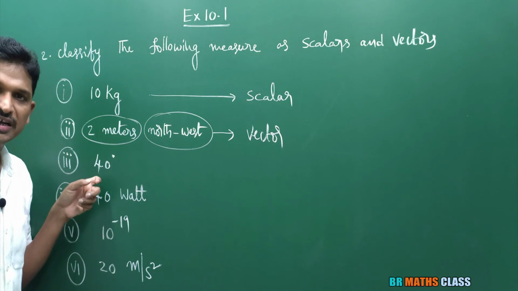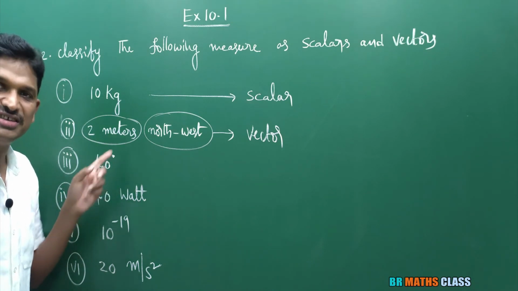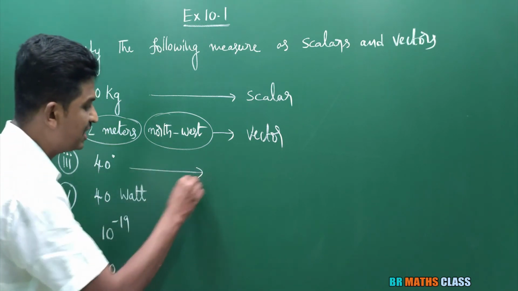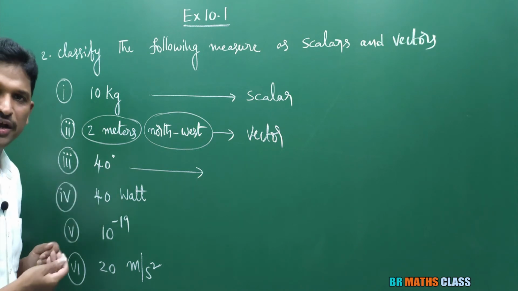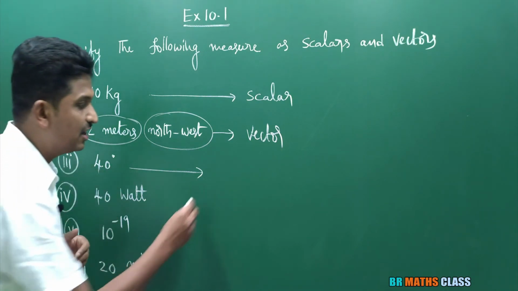Observe this, 40 degrees. Can you observe any direction here? No, it is just a magnitude. 40 degrees is just a magnitude. So this is a physical quantity which has only magnitude but no direction. So 40 degrees is a scalar.